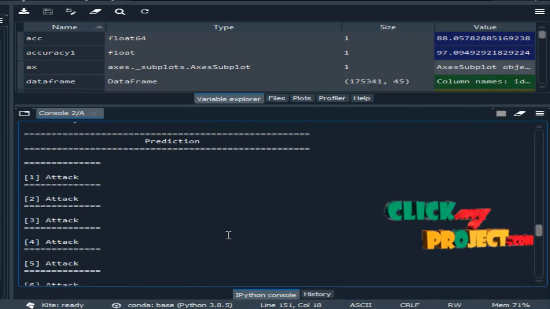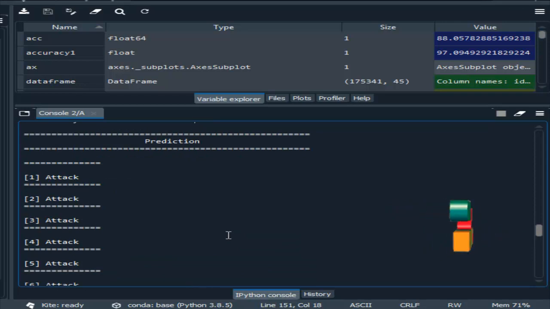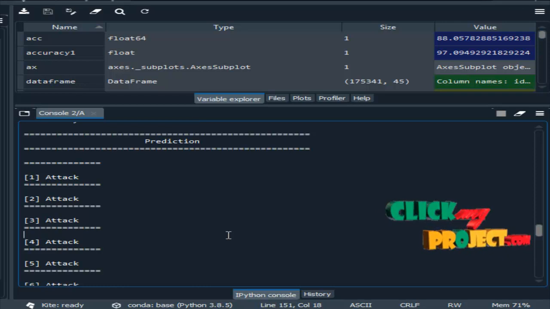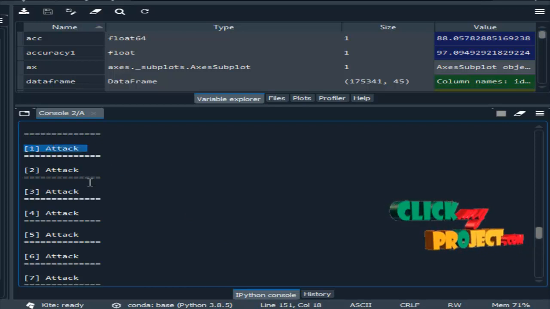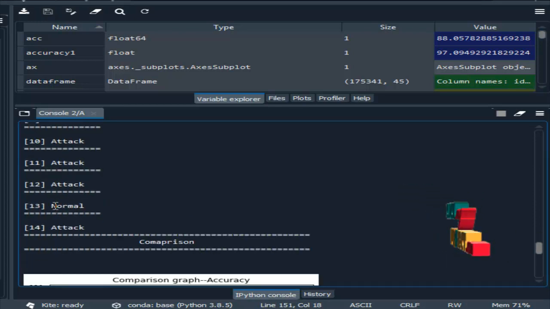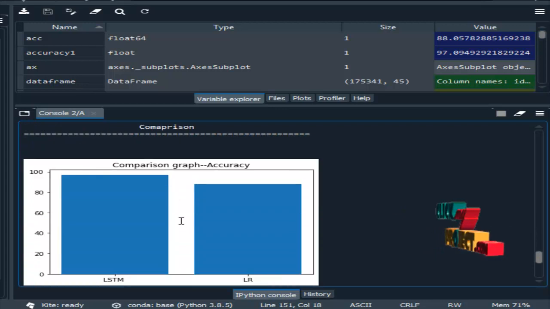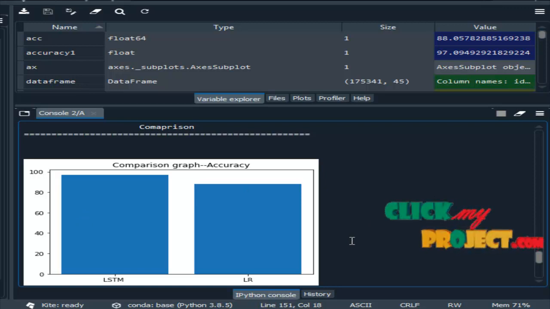Then prediction. Here we have to predict whether it is a cyber attack or normal. We took 15 test data. The first test data is attack, and likewise this one is normal. We took only 15 test data. Then the comparison graph between LSTM and logistic regression based on accuracy. So this is the output of our project. Thank you.